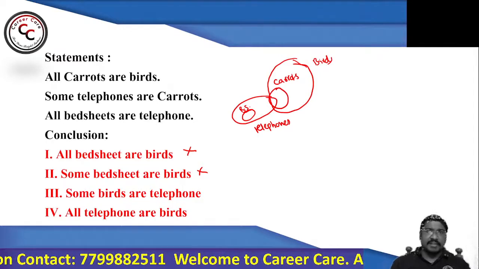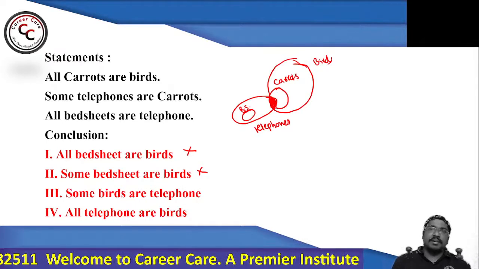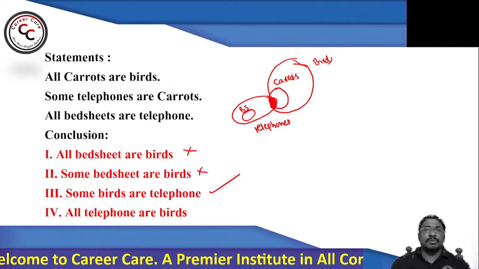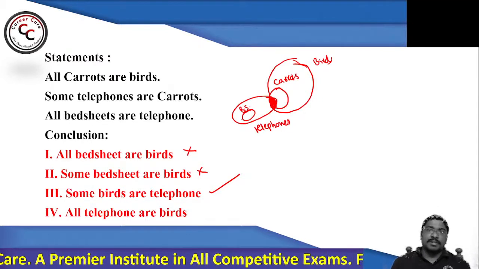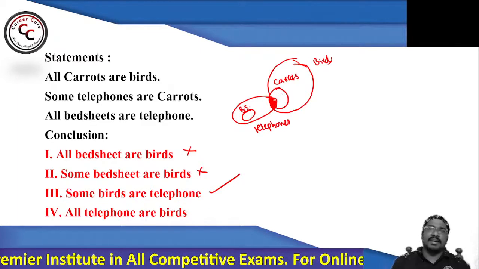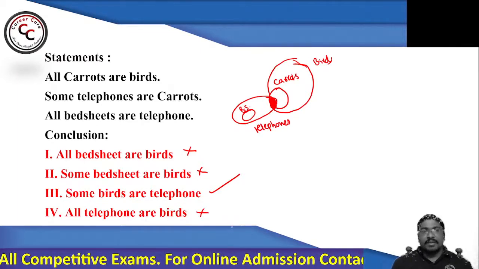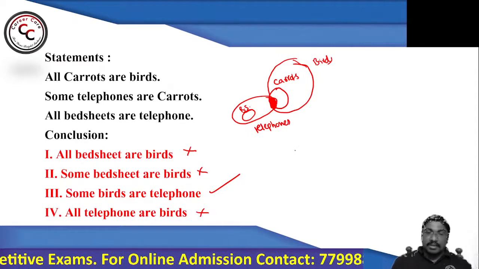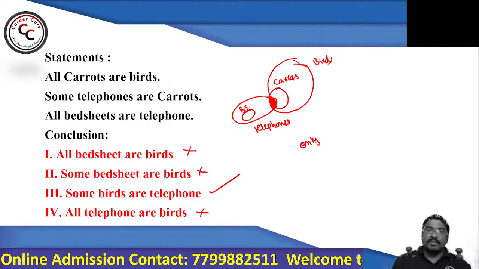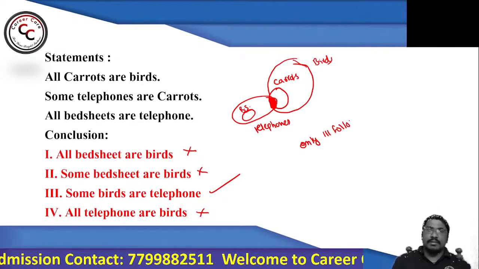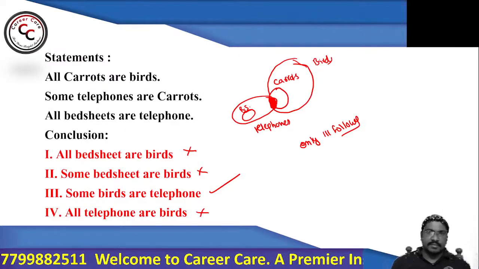Look at 3rd. What does 3rd say? Some birds are telephones. So look at this particular shaded part. Some birds are telephones. So you can say third one is true. No issue in that. Now look at fourth. What does fourth say? All telephones are birds. So see, telephone and bird, the relation is only some, not all. So you can say fourth one will also be false. So ultimately, what does our answer for this particular question say? Simply I can say only three follows. Right? Nice. Very good.